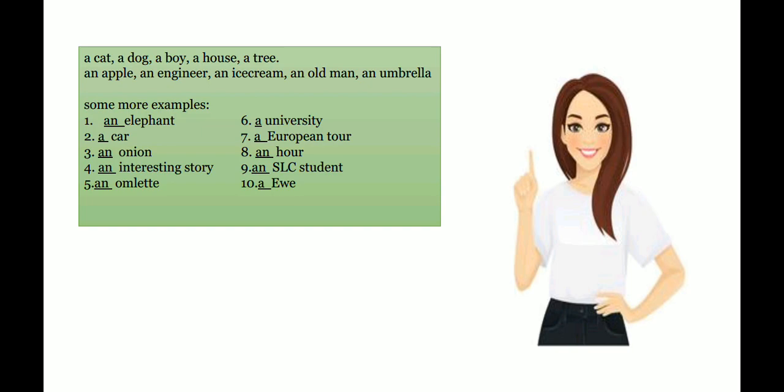Okay, let's see more examples to be more clear. A cat, a dog, a boy, a house, a tree. In all of these words, you can see they start with a consonant sound, not only with a consonant letter. That's why a is used. In this next set of words, you can see they all start with a vowel sound. That's why an is used.